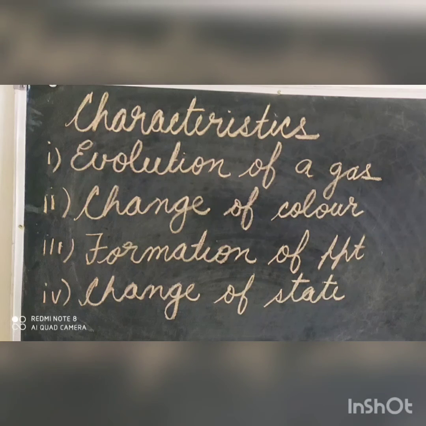Now, what are the characteristics of a chemical reaction? The chemical reactions are characterized by changes that are quite easily observed. By observing those changes, we can easily make out that the chemical reaction has been completed. Some of these typical changes are evolution of a gas. In many chemical reactions, one of the products is a gas.